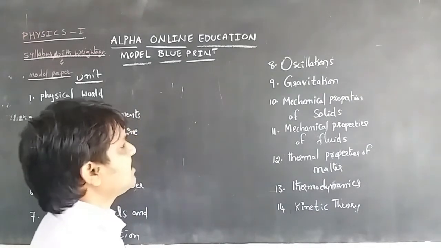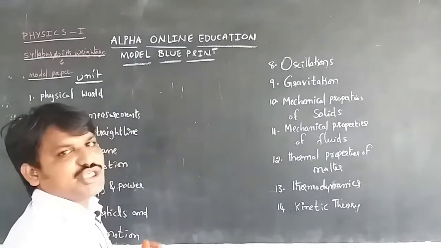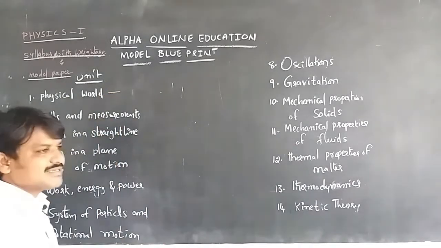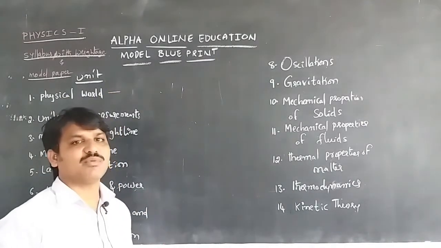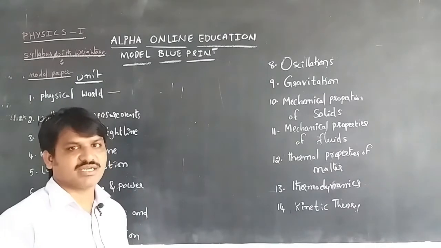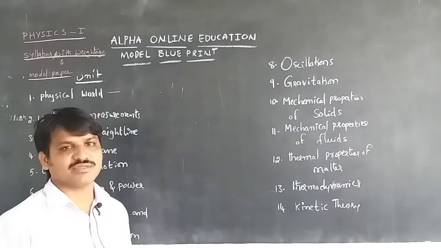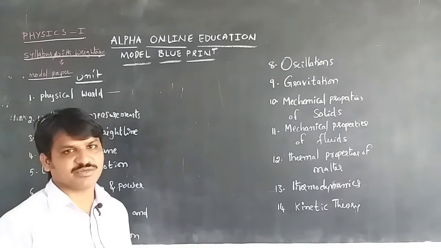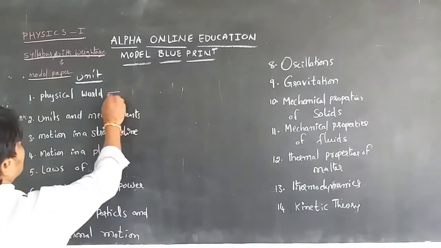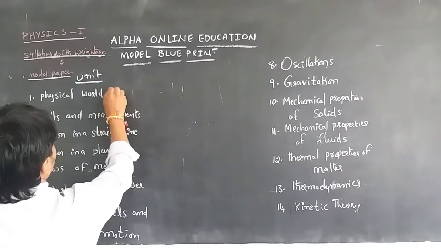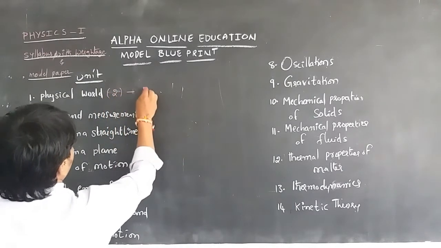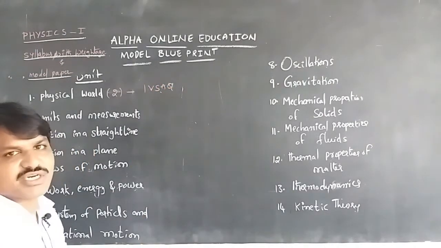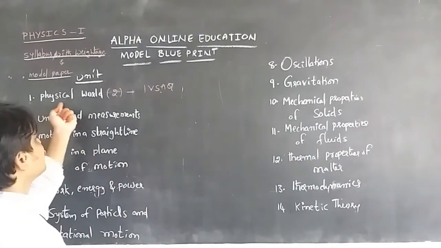Here is the weightage of marks we can get from each unit. From the physical world we discuss what is physics, and some of the scientists who discovered new things in our universe, and also the forces in nature. The weightage from this unit is 2 marks, which means we can get one very short answer question from the physical world unit.